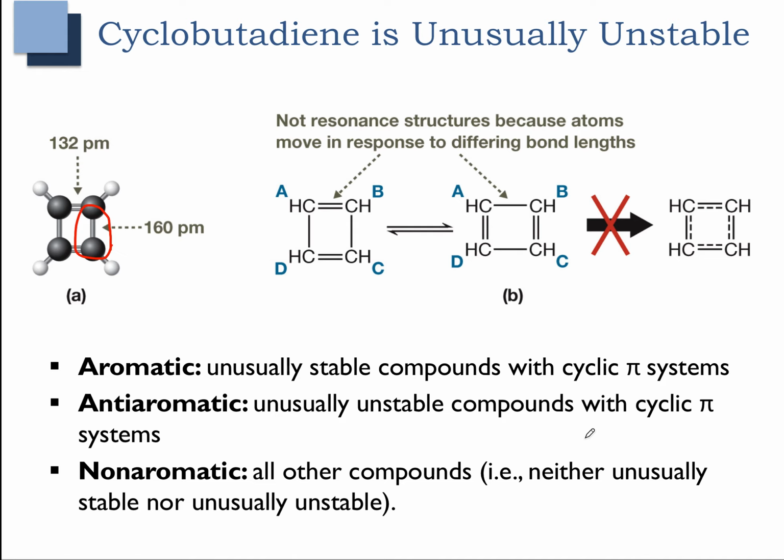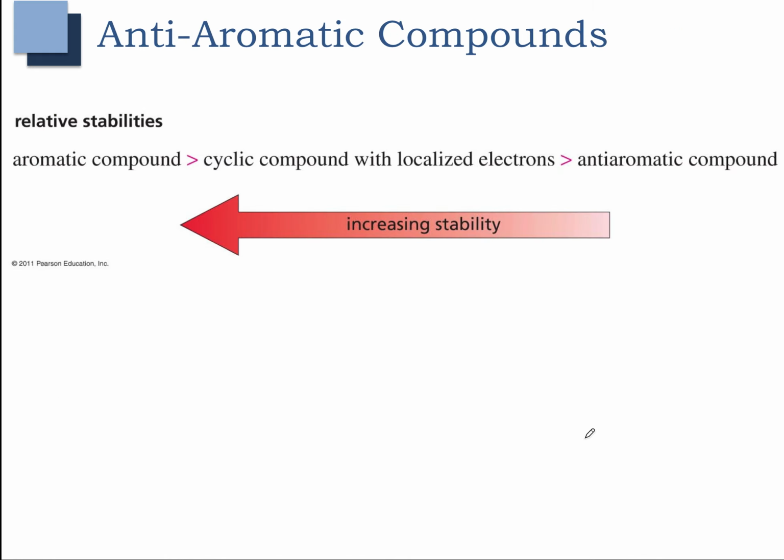Let's look now at the anti-aromatic compounds in terms of stability. And this arrow you can see here showing the increasing stability indicates that the aromatic compounds are much more stable than your anti-aromatic compounds. Your anti-aromatic compounds are over here on the end, and in fact they're less stable than any types of cyclic compounds with localized electrons. So anti-aromatic compounds are very unstable in the grand scheme of things.